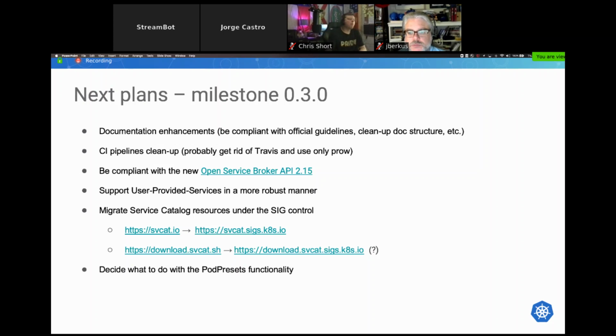It was started in the SIG Service Catalog, but we probably need to contact SIG Apps and also SIG Architecture about that vision: whether it will be removed or somehow supported by Kubernetes itself.